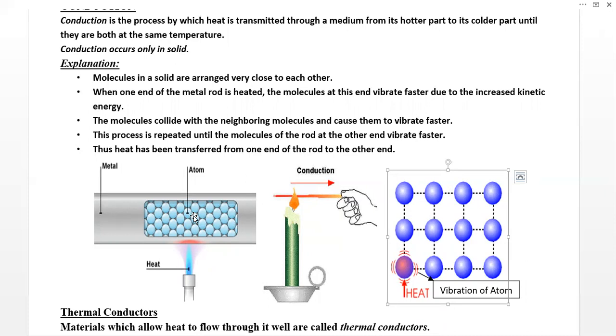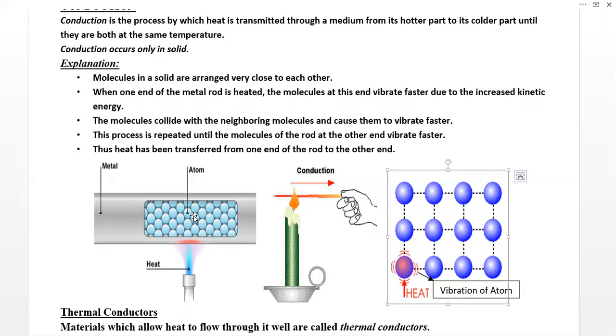This vibration occurs to and fro and up and down. During this vibration, they will not leave their mean position. Mean position means the center position where they exist. So they will vibrate around their mean position.